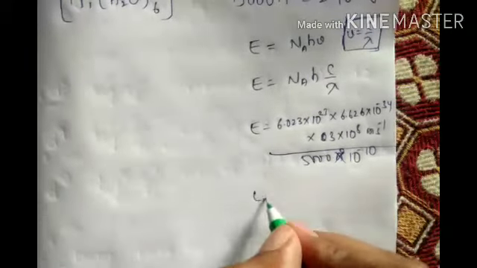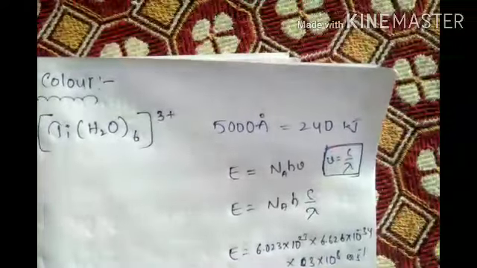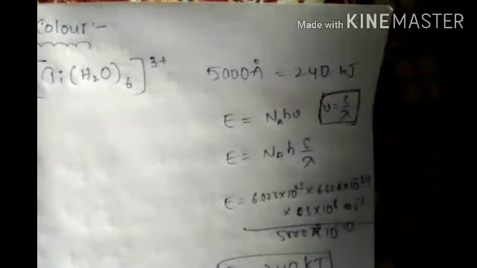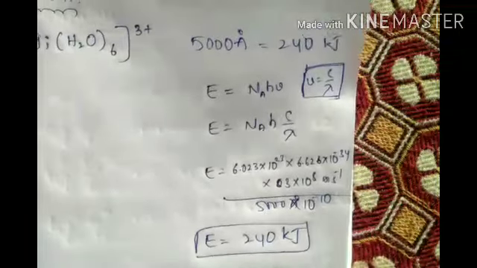Okay. Now E got it 240 kilojoules. That's it. Based on that only they given. 5000 angstrom means 240 kilojoules. Okay. So none of them matter, but remember it. Very important. Not that much important, but we have to remember it.